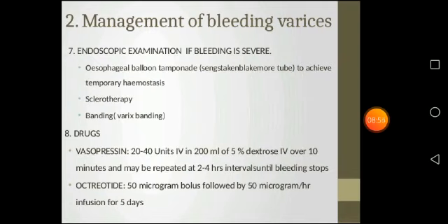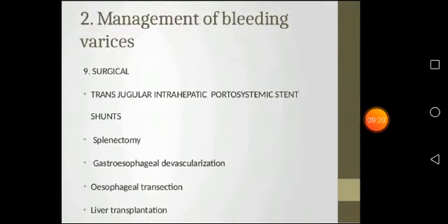Drugs are vasopressin, 20 to 40 units IV in 200 ml of 5% dextrose IV over 10 minutes, and may be repeated at 2 to 4 hour intervals till bleeding stops. Then octreotide, that is a 50 microgram bolus followed by a 50 microgram per hour infusion for 5 days. This is the management of the bleeding varices.